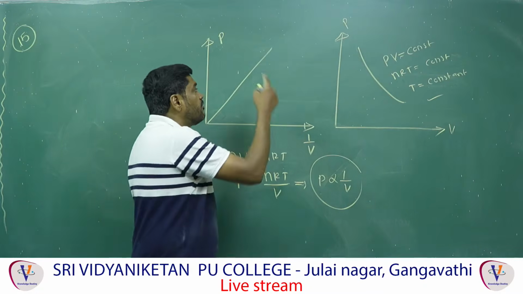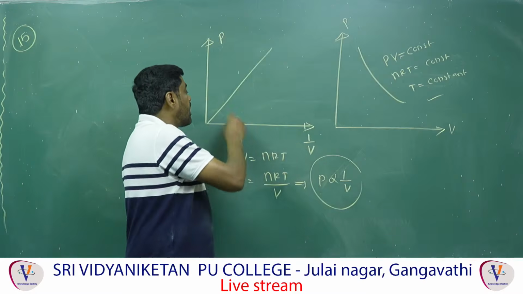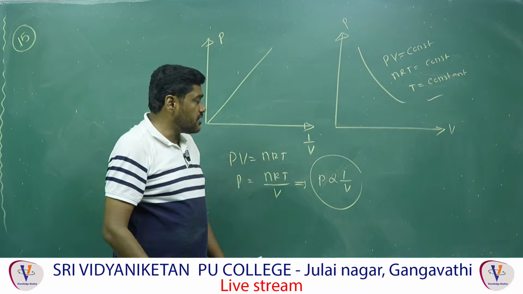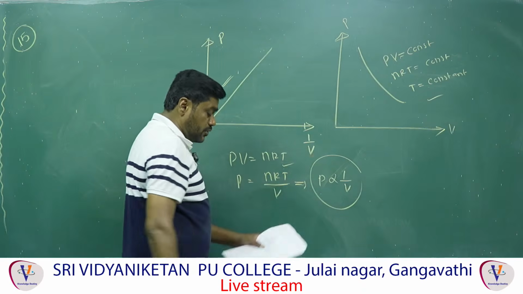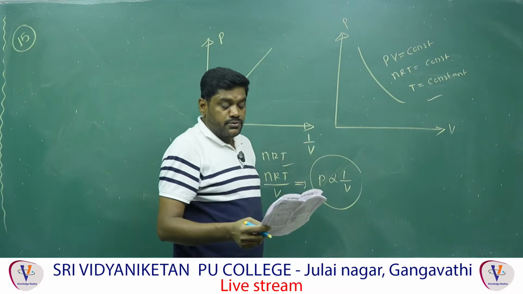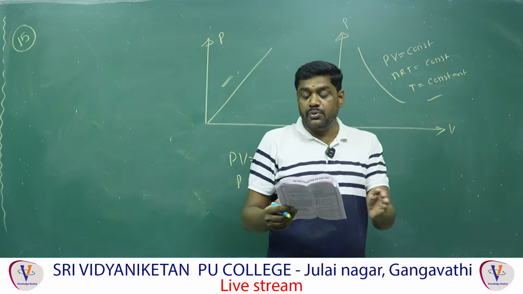And if you take the graph between pressure and 1 by V, then the graph is a straight line passing through the origin. And this graph is also correct. In this case also, temperature T is equal to constant. And third option, A to B.